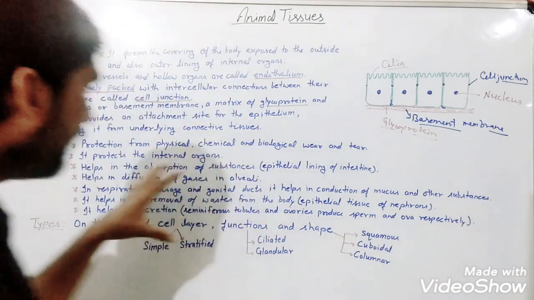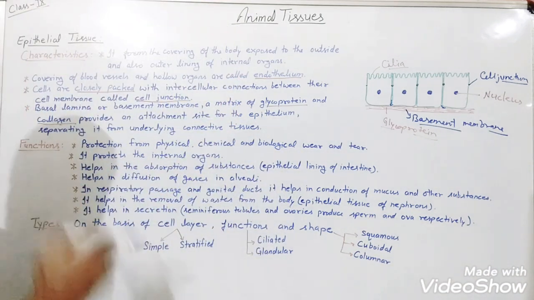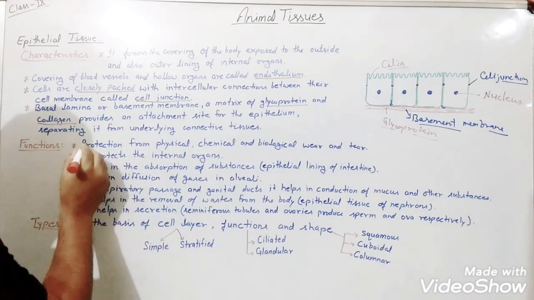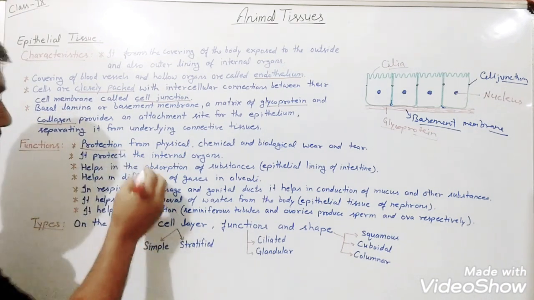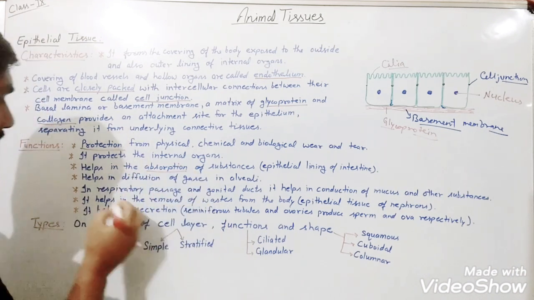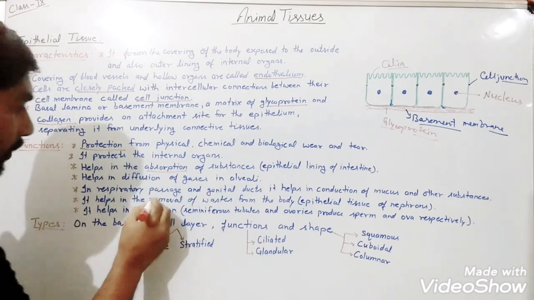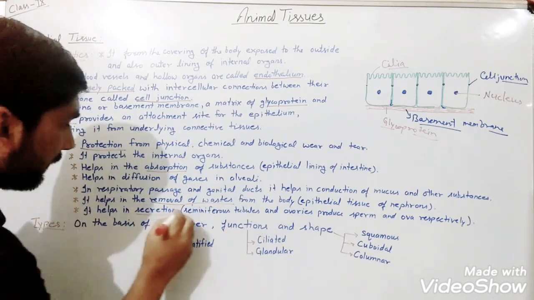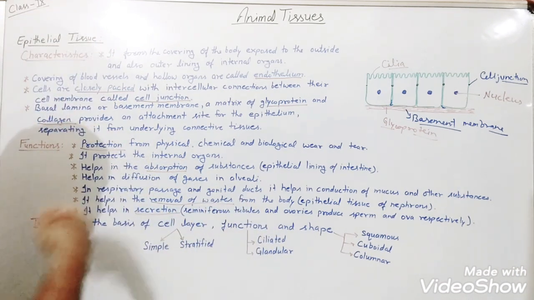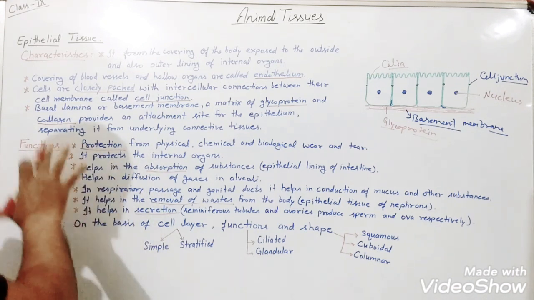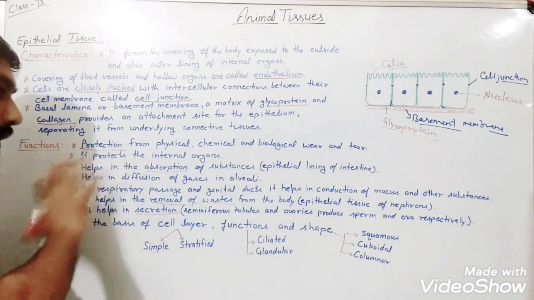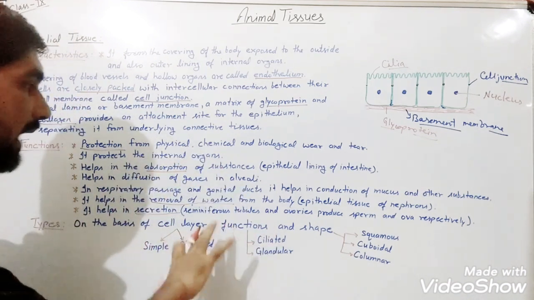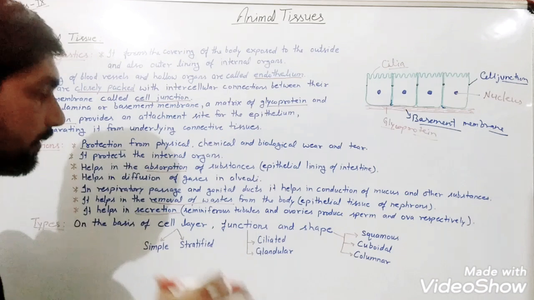So these are a few specific functions of epithelial tissue. The first important function is what? Protection, then absorption, then when we talk about the removal of waste substances, their secretion function. So these are the main important functions of these epithelial tissues. They are going to protect, they are going to perform the absorption function, secretion function and removal of waste substances.